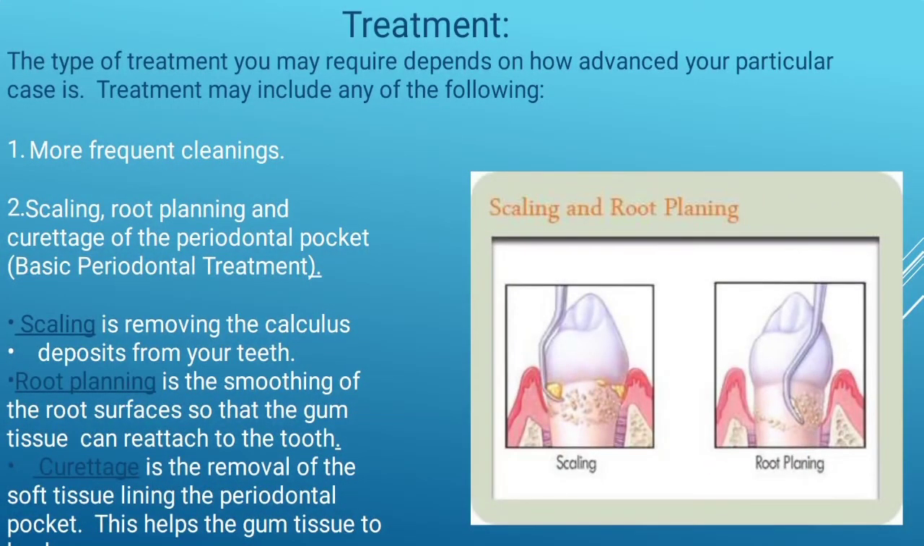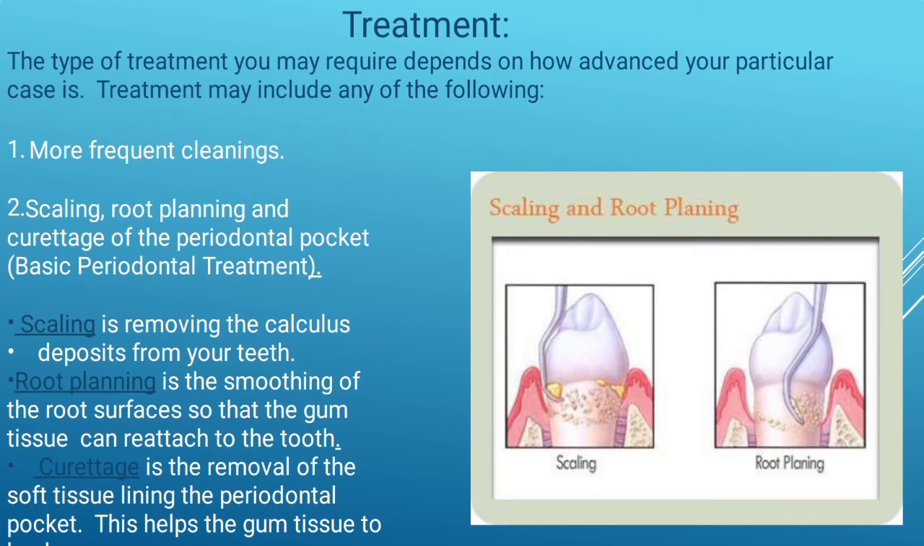Further is treatment. So what are the treatments for gingivitis? First is more frequent cleaning. Clean your teeth frequently. Then scaling, root planing and curettage of the periodontal pocket. Scaling is the removal of calculus deposited on your teeth. Then second is root planing, which is smoothing of the root surfaces so that the gum tissue can reattach to the tooth. Then curettage is the removal of the soft tissue lining the periodontal pocket.